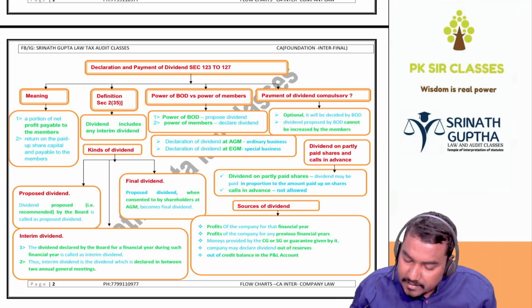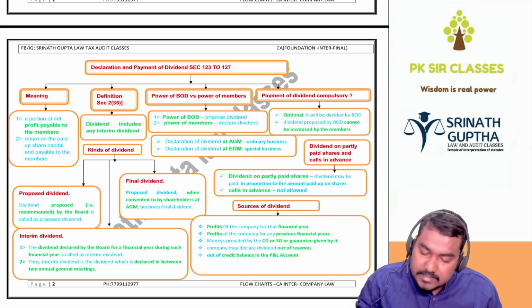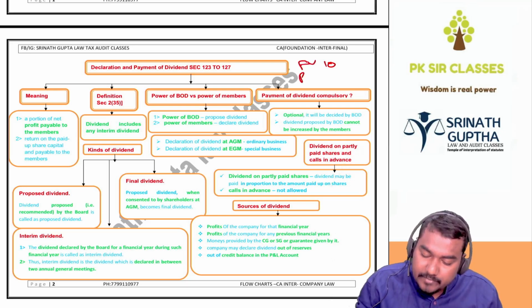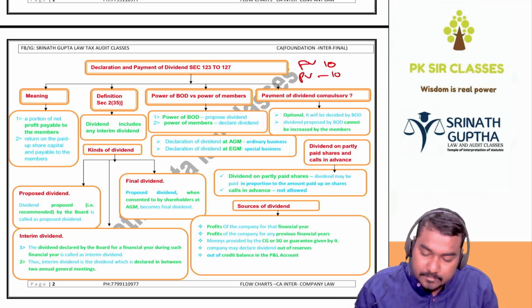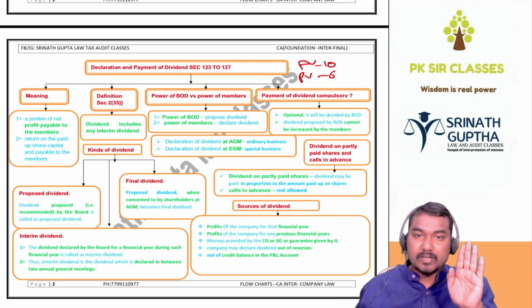Next, dividend on partly paid up shares and calls in advance. For example, the face value of the share is 10 rupees. Paid up value of the share is only, for example, 6 rupees. Face value is 10 rupees and paid up value is only 6 rupees.